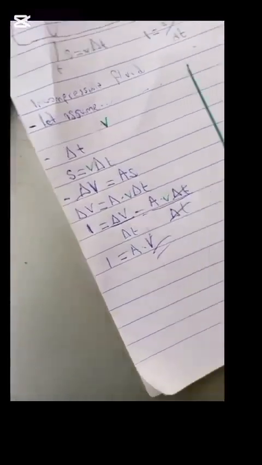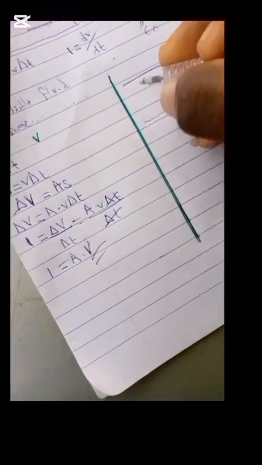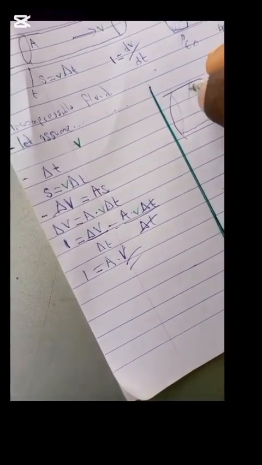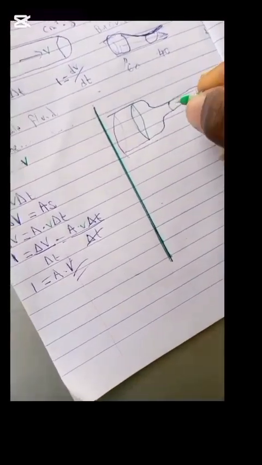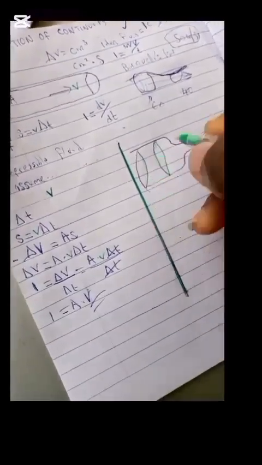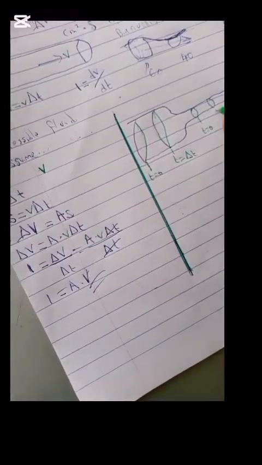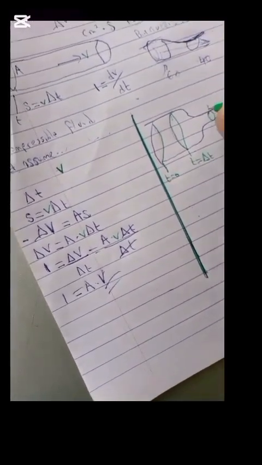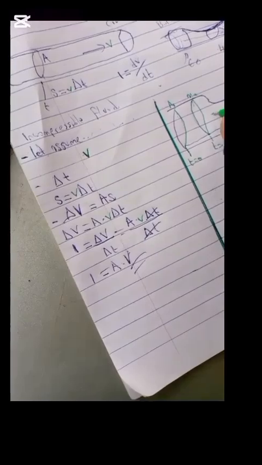Then you have to start deriving the formula. You have to draw this stuff, so this is also from the diagram. Don't mind my drawing. Oh my God, this pen is failing me already. Okay, I'll just continue with green. The aim is for you guys to understand. At this point we have t equals 0, at this point t equals Δt. Here we have A1, A2, and velocity v1, velocity v2.